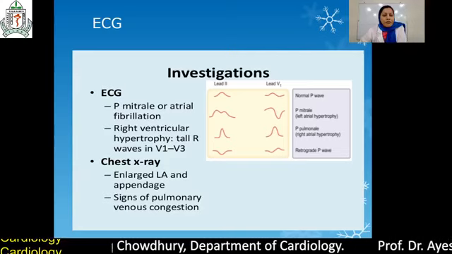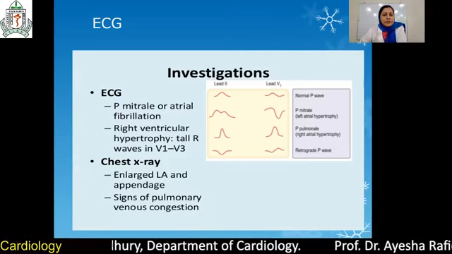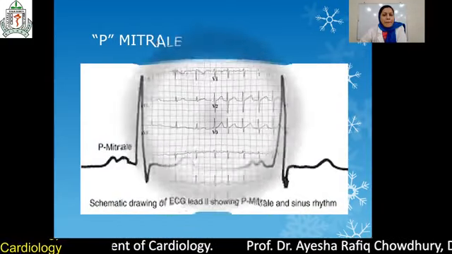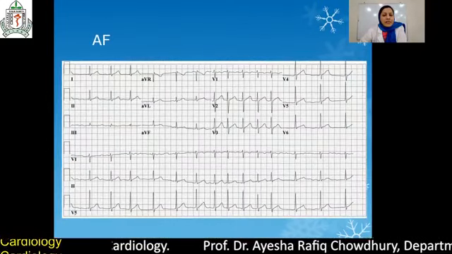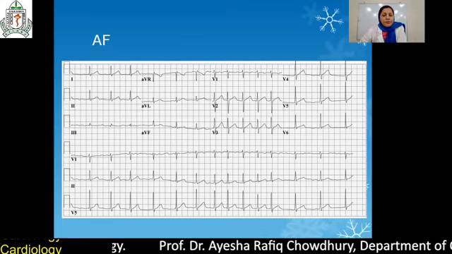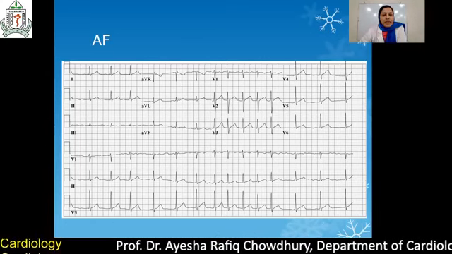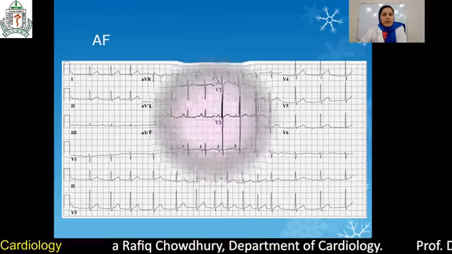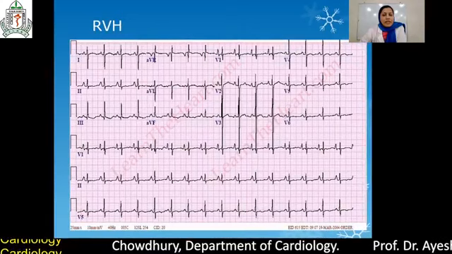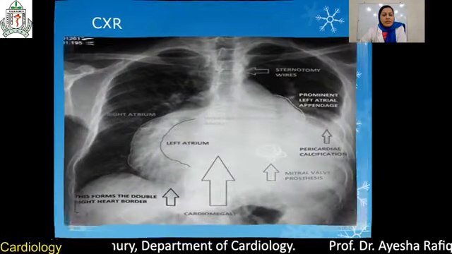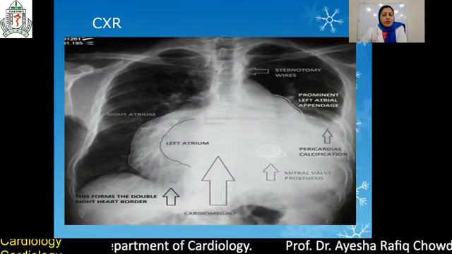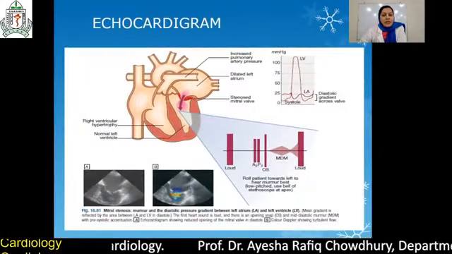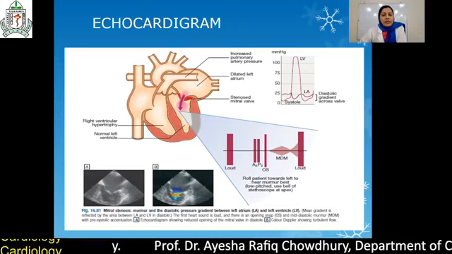There are some pictures of P mitrale. This is P mitrale. This is atrial fibrillation. It occurs due to enlargement of the LA and stagnant blood and imperfect contraction of the heart. There is RVH, ECG of RVH. This is X-ray chest posteroanterior view of a mitral stenosis patient. These are the murmurs we get.